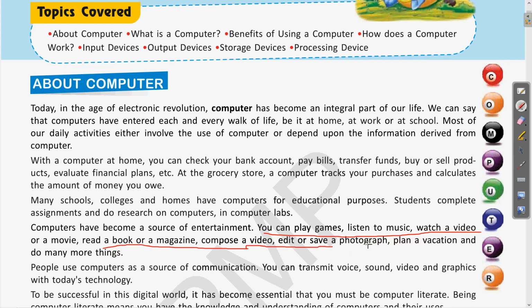So this way computers are used for entertainment purpose, to book tickets, to plan vacations and many other things similarly. Let us see next.